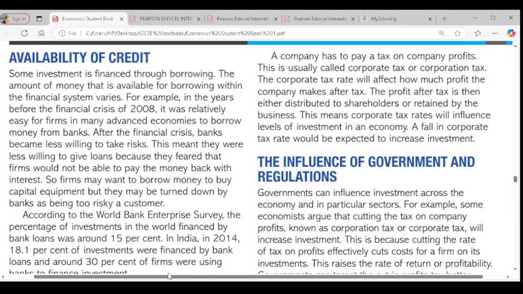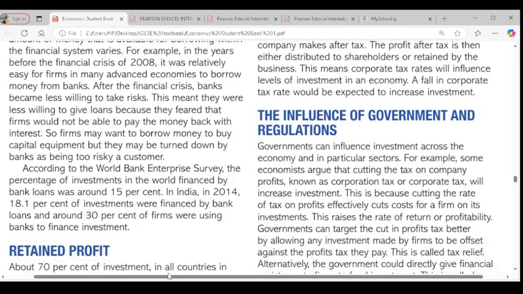But if financial institutions figure out that firms are low-risk customers, they would make credit available to them, then investment would increase. So if credit facilitation is increasing, investment would increase. If credit facilitation is reducing, investment would reduce. Is it clear? Yes, sir. Any question about that? No, sir.